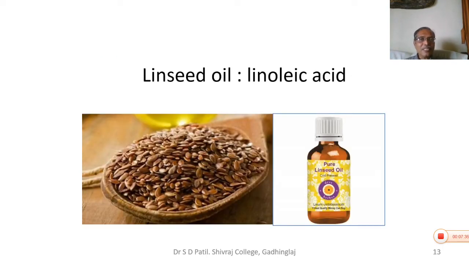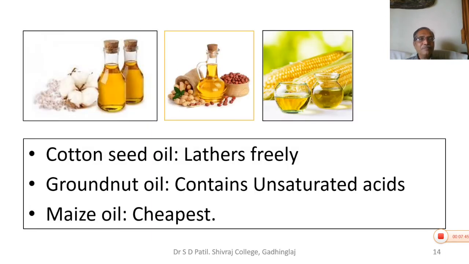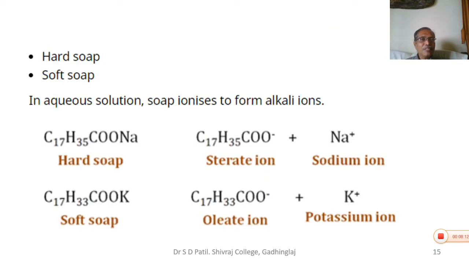Linseed oil is another oil which contains linoleic acid. The source is linseed, and this linoleic acid is again useful for soap manufacturing. Other oils which are commonly used are cottonseed oil, which lathers freely. Groundnut oil contains unsaturated acids, therefore it has to be saturated before saponification. And the last oil, which is the cheapest, is maize oil. So these oils are used in the manufacturing process as per their availability.